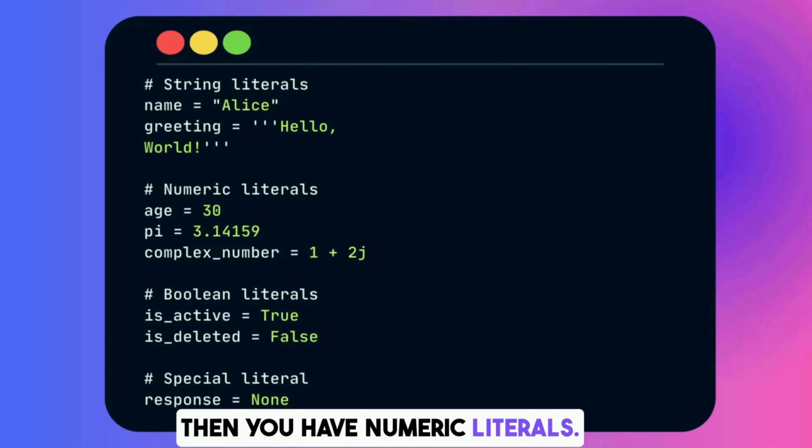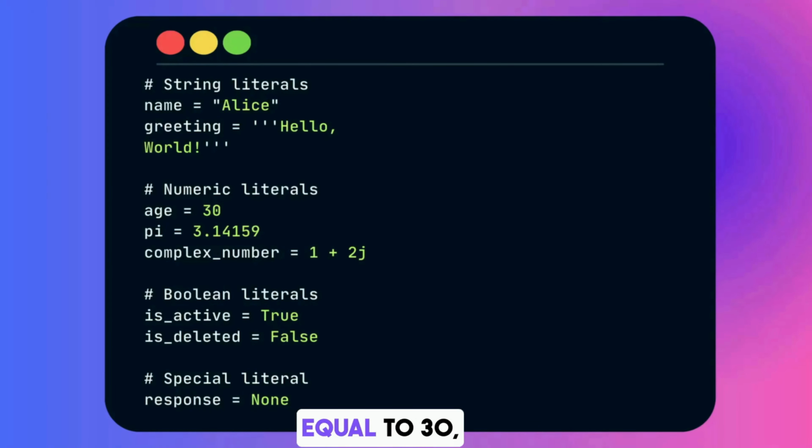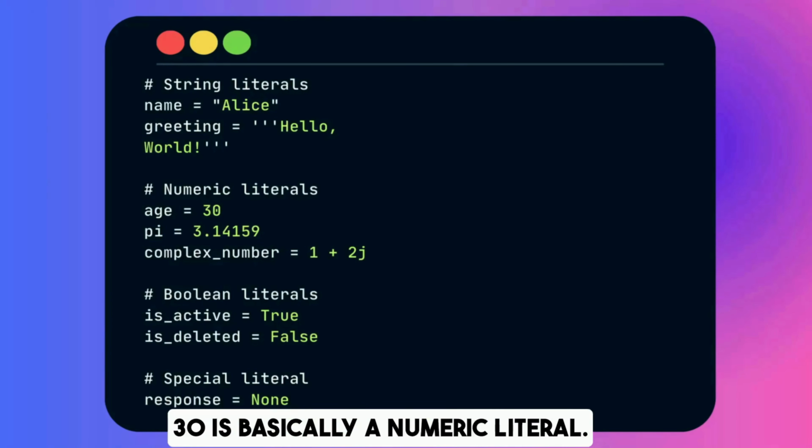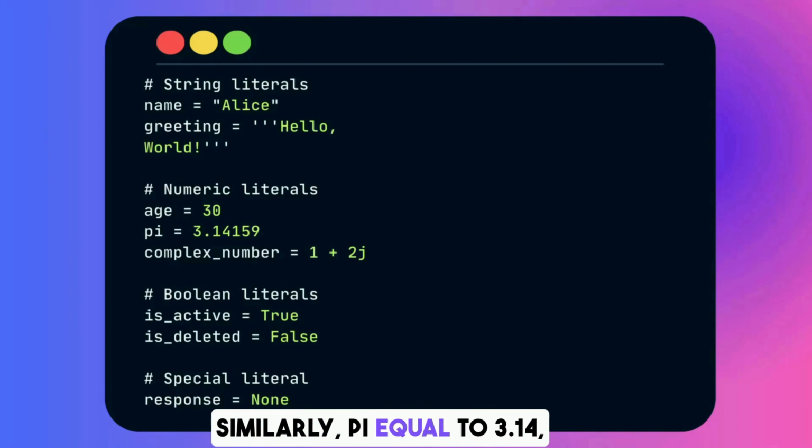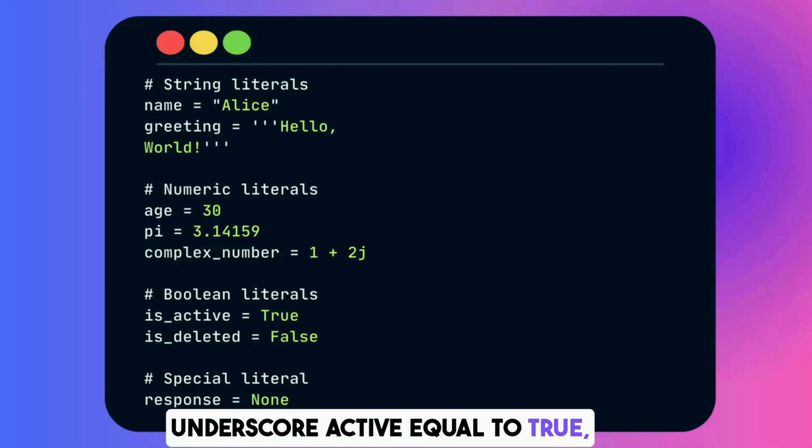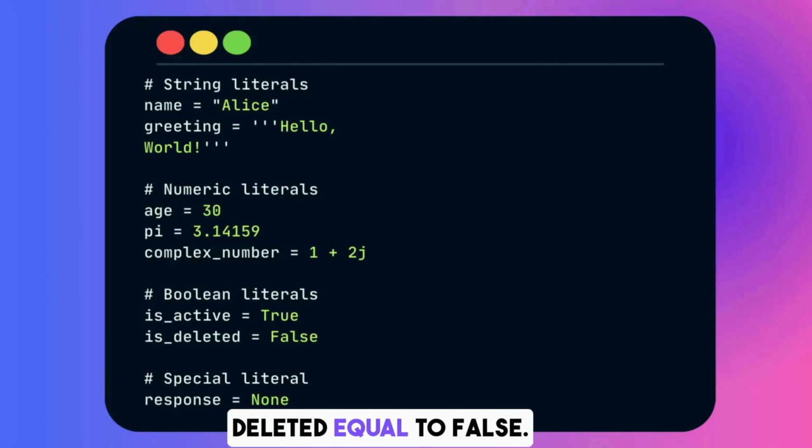Then you have numeric literals. If I say age equal to 30, 30 is a numeric literal. Similarly, pi equal to 3.14. We know that the value of pi is constant, that is 3.14, so 3.14 is the literal here. Likewise, we also have Boolean literals. If I say is_active equal to True, then True is a Boolean literal. Similarly, if I say is_deleted equal to False, then False is a Boolean literal.